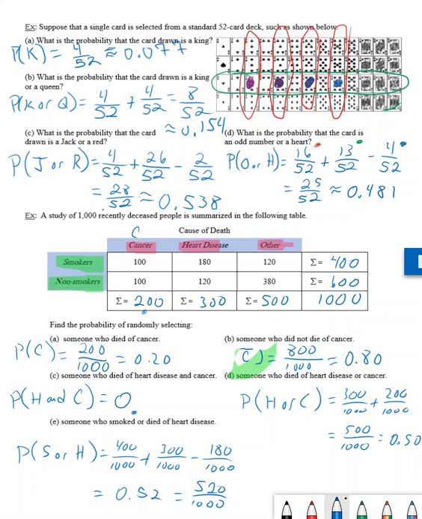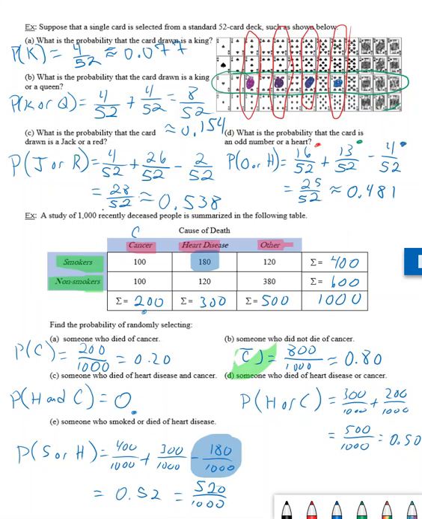Part E, similar to what we just did in Part D. However, we do have the added remark here that we are looking at this particular probability here. This probability is not mutually exclusive. That means that these two are not disjoint. Therefore, these two probabilities do have an overlap, and they occur when one of the persons was a smoker and they also had heart disease. That probability comes down to 0.52, or in other words, 520 divided by 1,000.